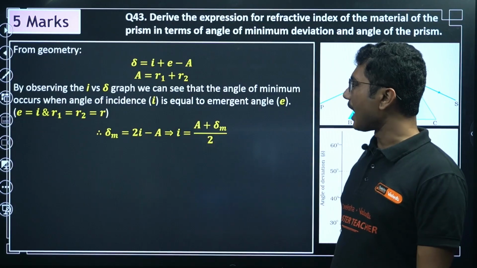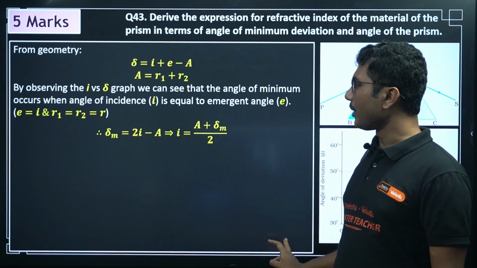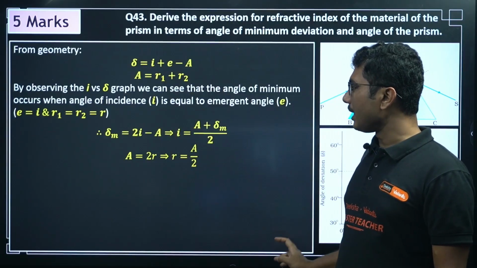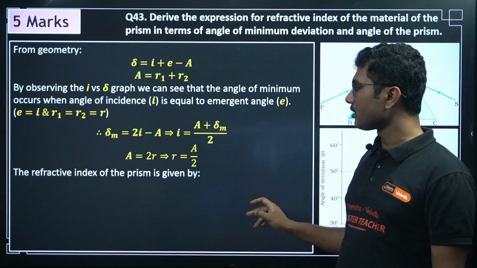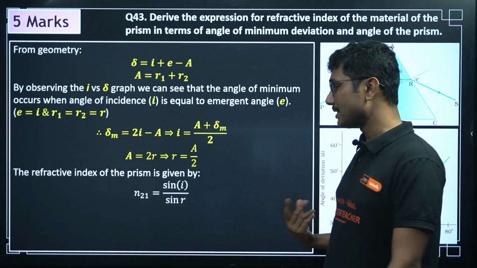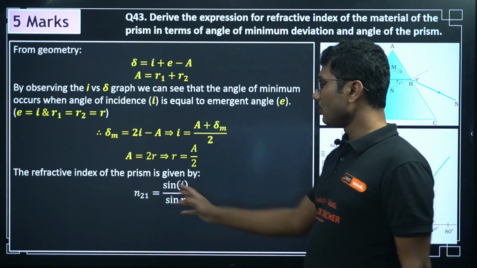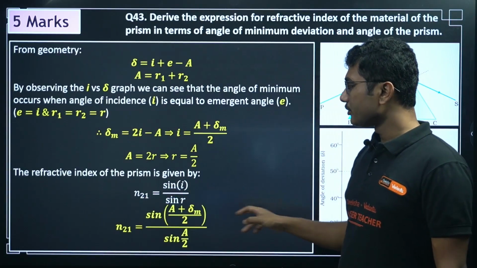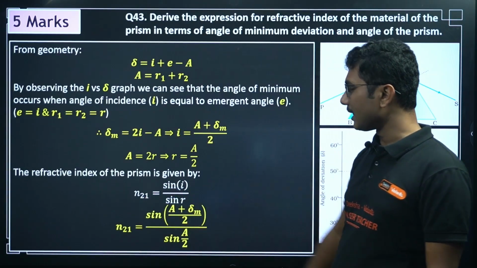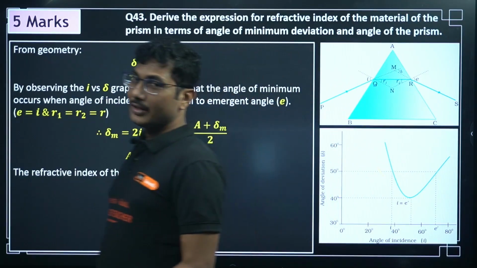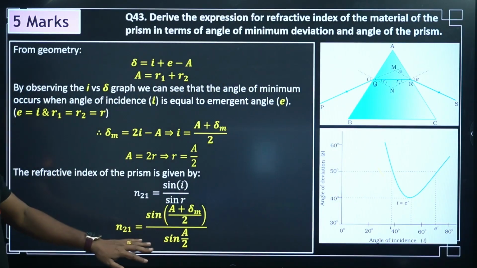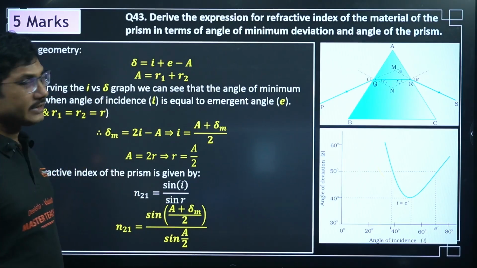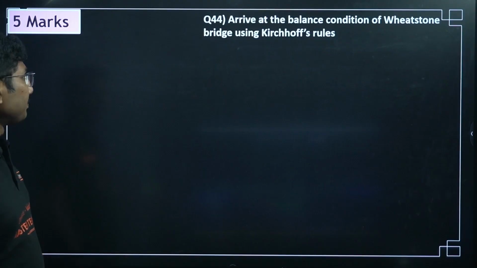So from there we can write I is equal to (A plus delta M) by 2, and if you use the second equation, you will get R equals A by 2. Now we know that refractive index of any material is given by sin I by sin R from Snell's law. So N21 for the material of the prism is given by sin I by sin R. Just put the value of sin I and sin R. So that is the basic value of refractive index of the prism. Easy derivation, very commonly asked in the midterm exam. That's why I included this derivation in this lecture.